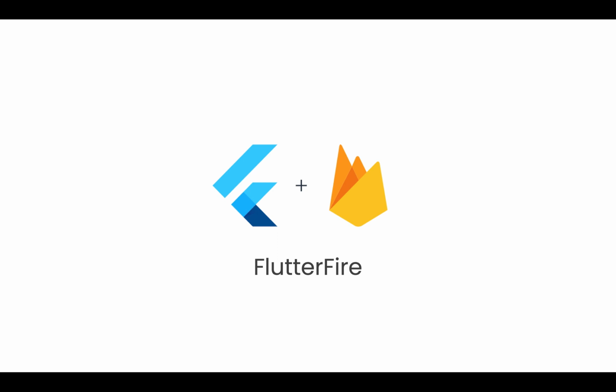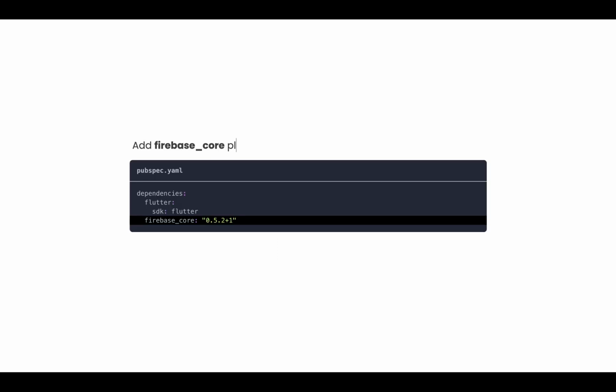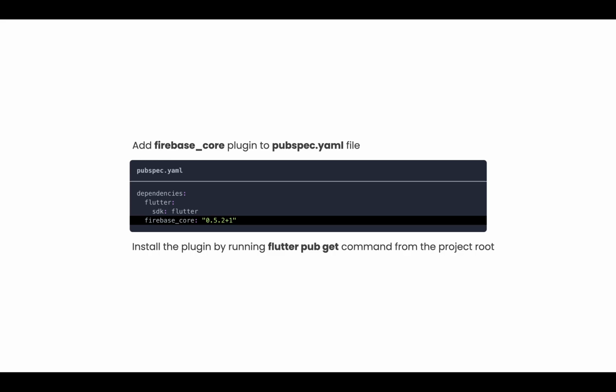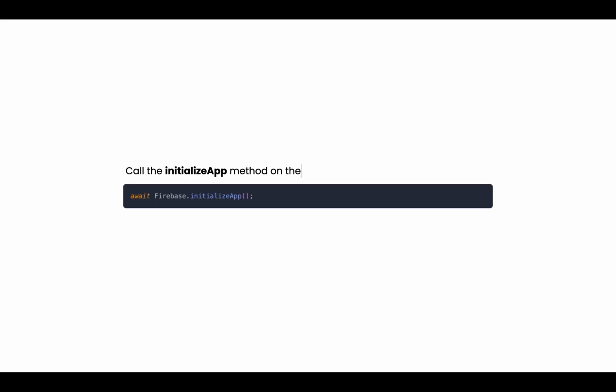First thing first. Before any Firebase service can be used, you must first install the Firebase core plugin, which is responsible for connecting your application to Firebase. Add the plugin to your pubspec.yaml file. Once installed, Firebase needs to be configured to work with the various platforms you're working with. You can follow the steps on the Google Firebase website once you have added your project. Then, call the initializeApp method on the Firebase class.